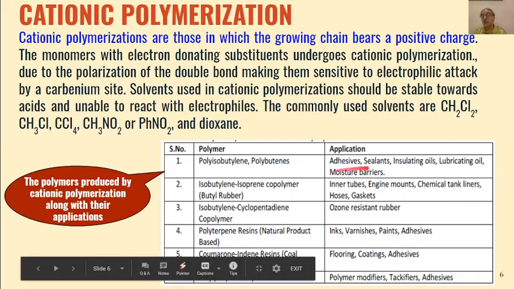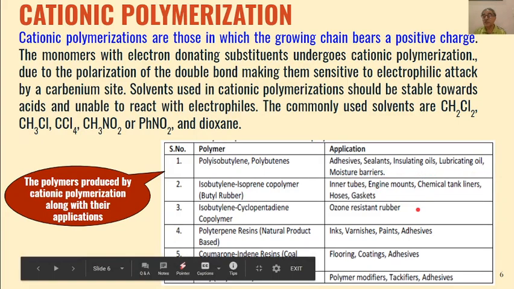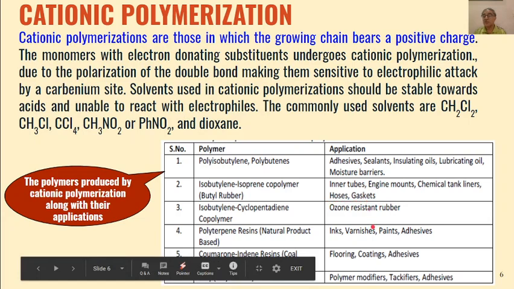And these are the applications of these types of polymers formed from cationic polymerization. They can be used as adhesives, sealants, insulating oils, lubricating oils, moisture barriers, then engine mounts, gaskets, hoses.